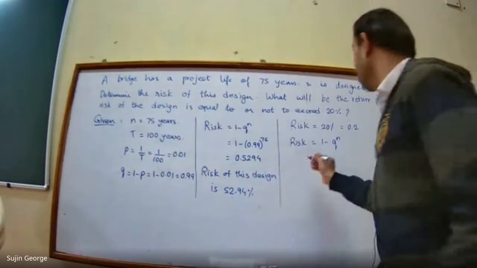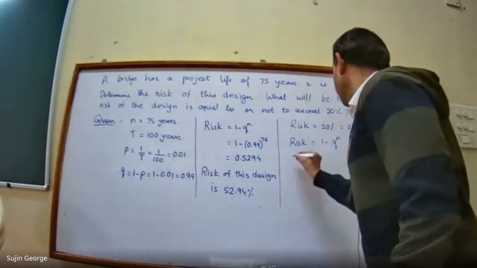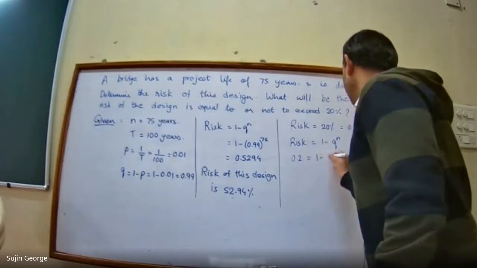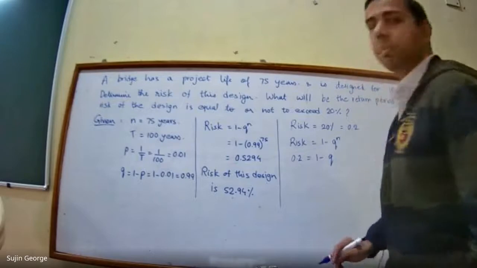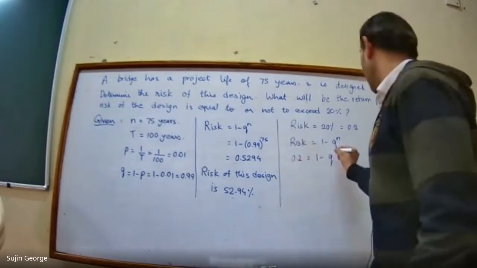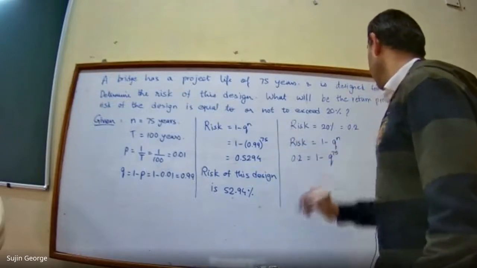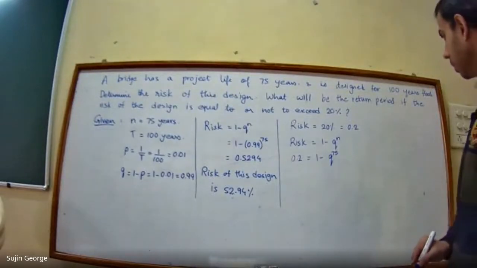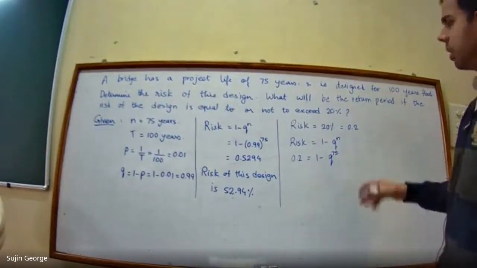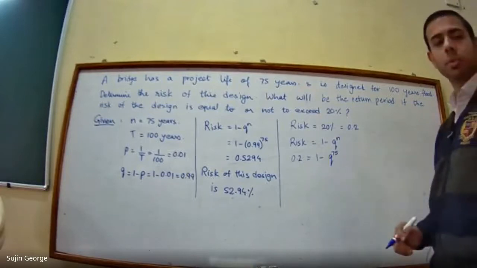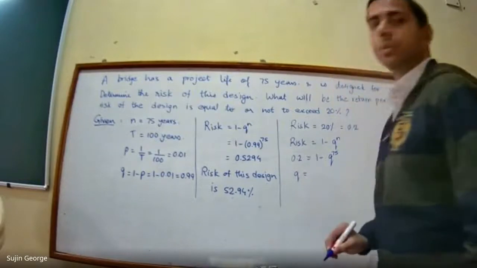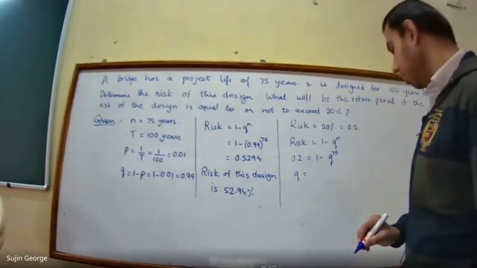So here risk 0.2 is equal to 1 minus Q to the power 75. When you solve this, you will get the value of Q.